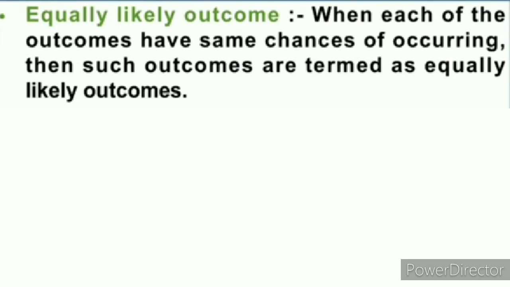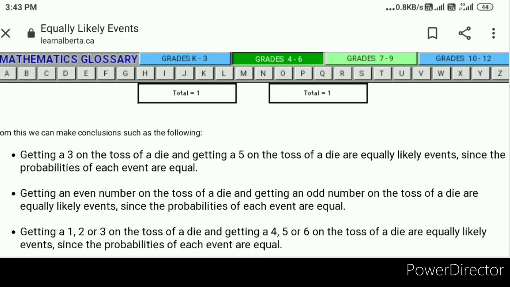Next term, equally likely outcomes. When each of the outcomes has the same chance of occurring, then such outcomes are termed as equally likely outcomes. Examples. Look at the first example. Getting a 3 on the toss of a die and getting a 5 on the toss of a die are equally likely events since the probabilities of each event are equal.